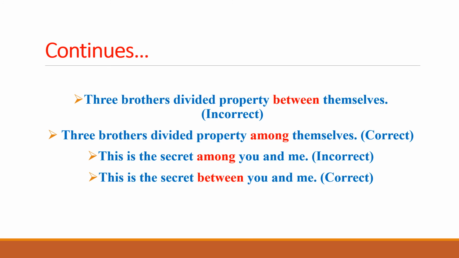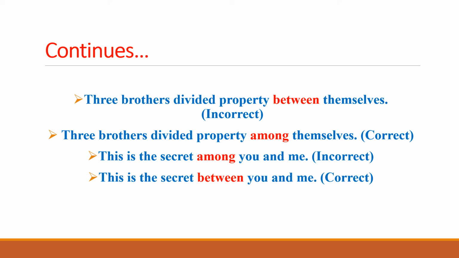Similarly, in the next two examples too, we find the same incorrect use of between or among. For example, in the sentence three brothers divided property between themselves, between has been highlighted in red. Why? Because three brothers has been used here. So for more than two, we use among, not between.